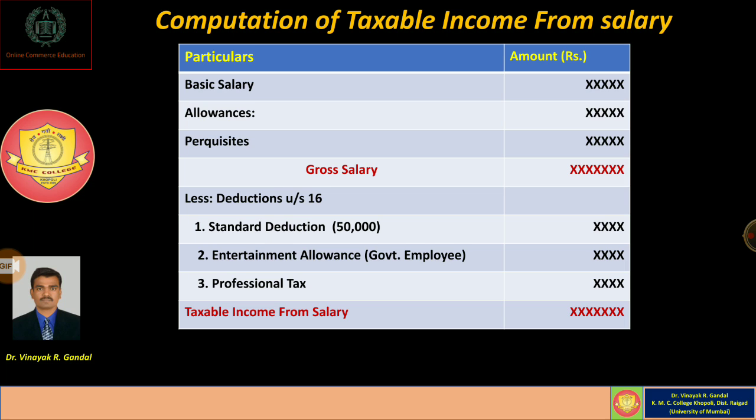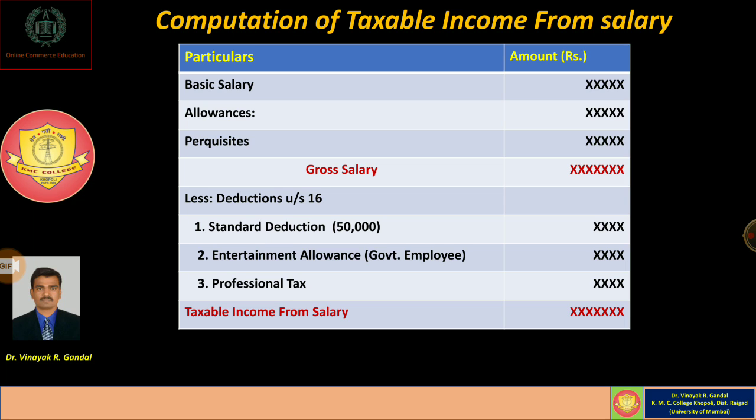In addition to basic salary, an employee may receive a number of allowances, and receiving allowances depends upon the nature of employment. So we have to consider each type of allowance and its tax treatment for the purpose of determining taxable income under salary.